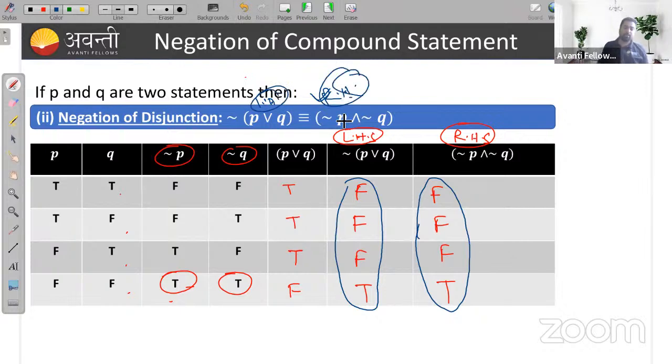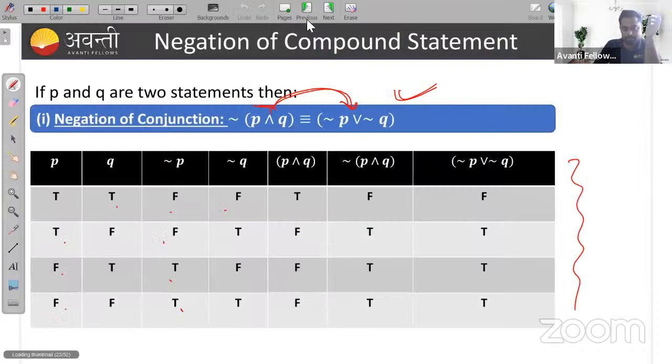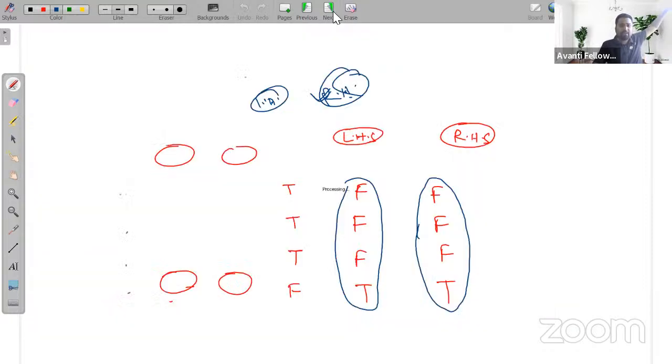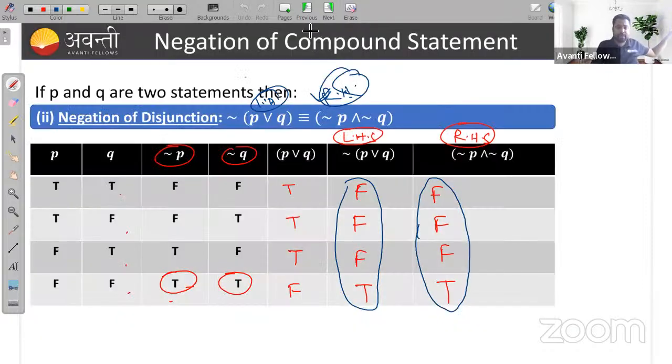Remember, this is the first negation rule for the conjunction: negation of P and Q becomes negation of P or negation of Q. Similarly, the second one is for the disjunction: negation of P or Q is equivalent to negation of P and negation of Q.